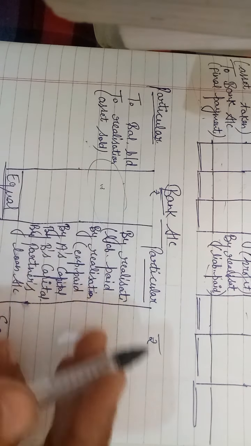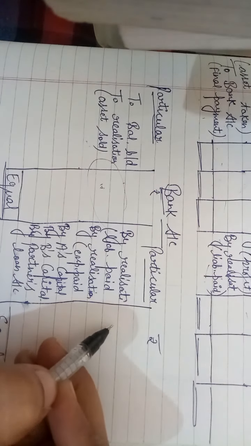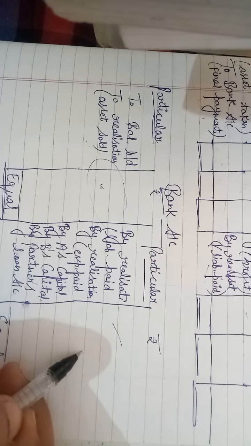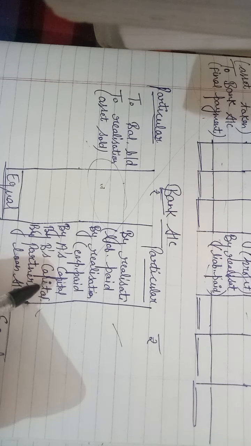Then here, by realization liability paid in cash or bank, by realization expenses paid, and here the bank payment to partners and partners loan account.